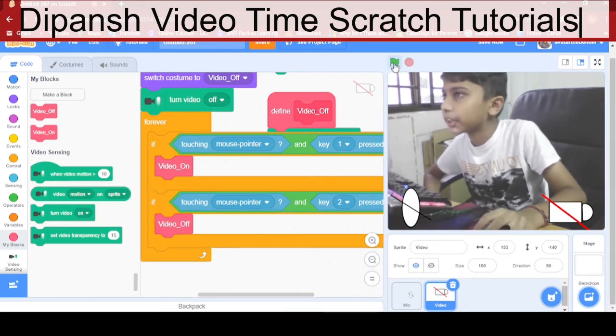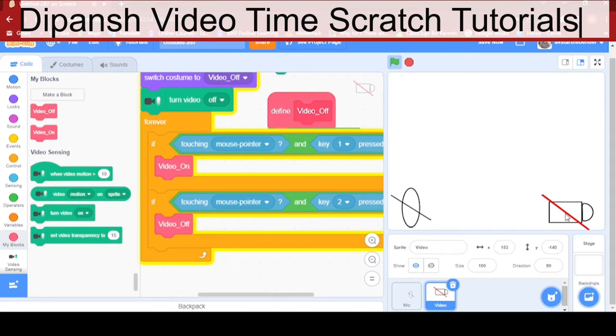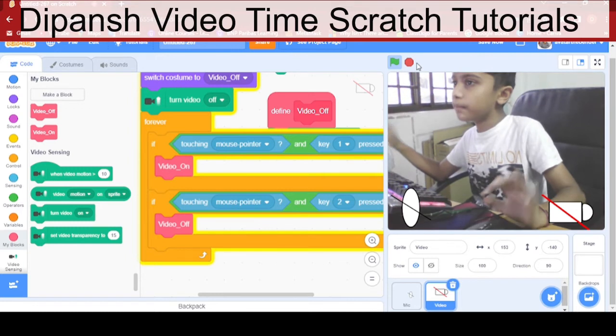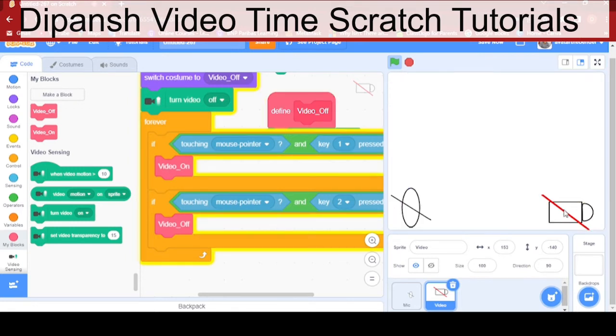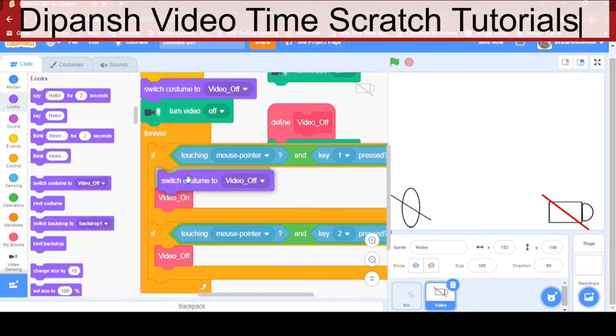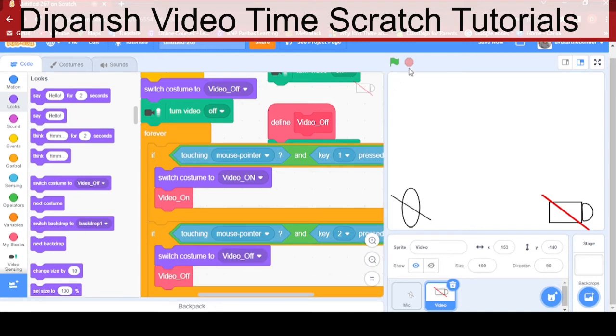Let's check it out. So I click the 1, it's on, 2, it's off. Okay, so the next thing we need is to also change this. It can't be unmute all the time. So you can switch costume to video on and video off.